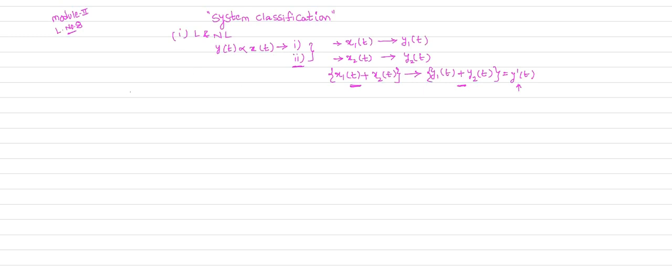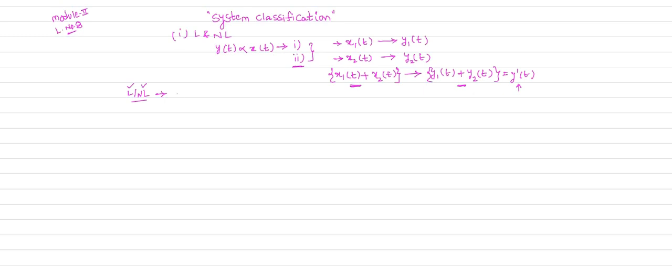And by observation you can directly say whether the given system described by the equation is linear or non-linear. I told you in the last class, by directly looking at the equation described by your system, you can say whether the given system is a linear system or a non-linear system.